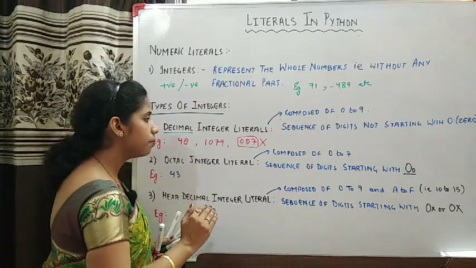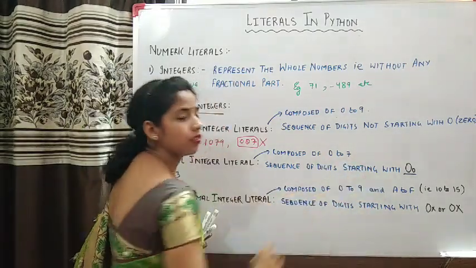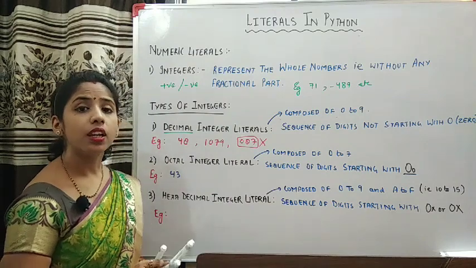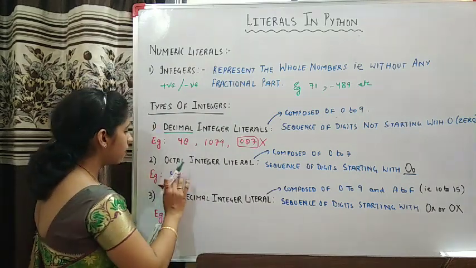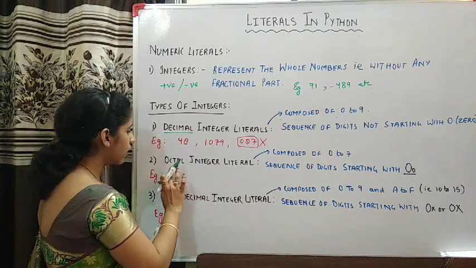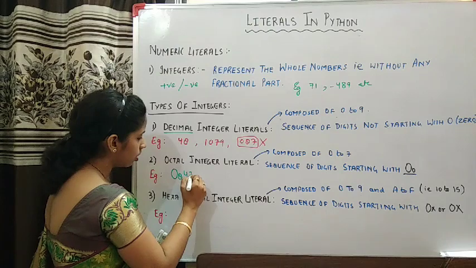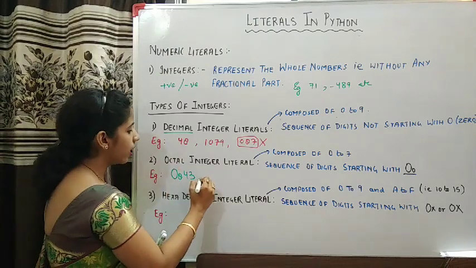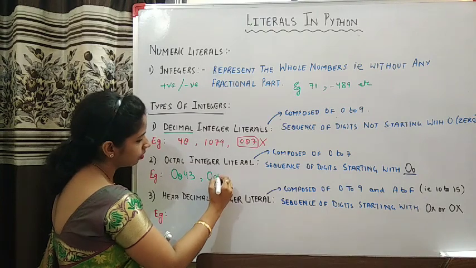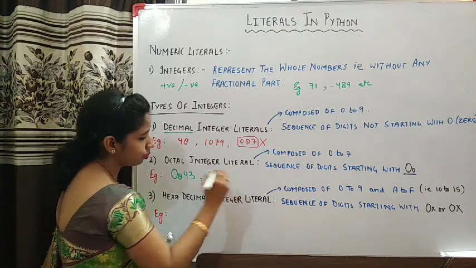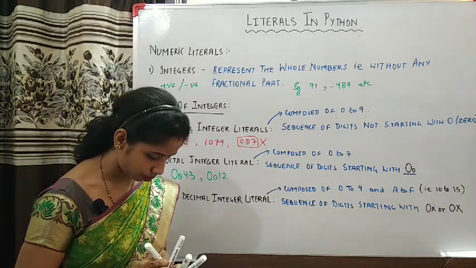Okay, so any sequence of digits composed of this range and starting with 0O is considered to be an octal integer literal. So for example, if I want to write this 43, then I should write it 0O 43. Or I can write 0O 12. Clear? So such a number has to start with 0O.